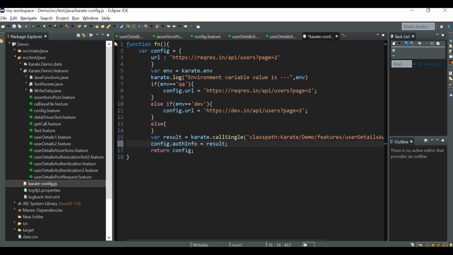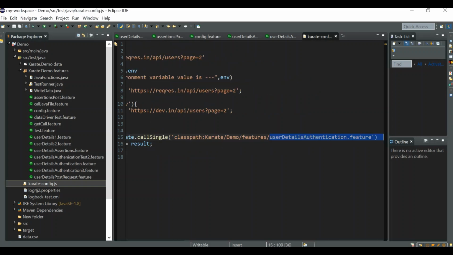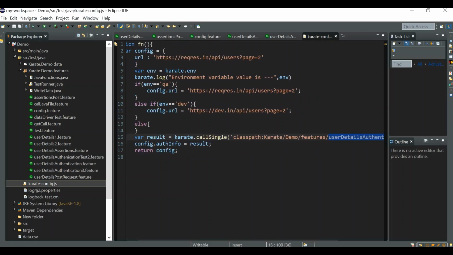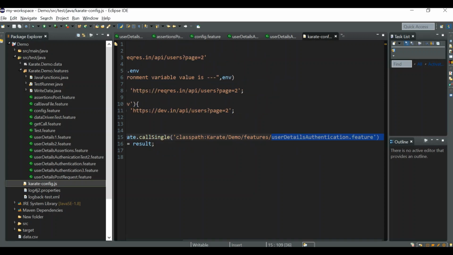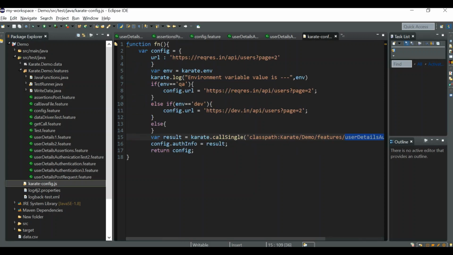Fine. Now you can use this auth info anywhere in your feature file, so that it will have the result of this user details authentication dot feature. That is, if this feature file is creating some authentication token, the authentication token will be present in this particular result, and we are setting that into this variable auth info. So you can use auth info in any of your feature files to get the access token.